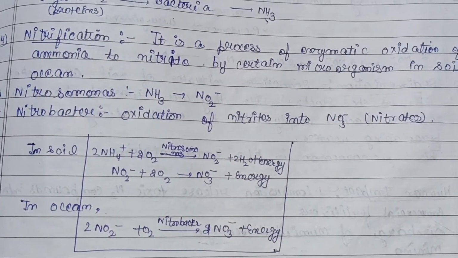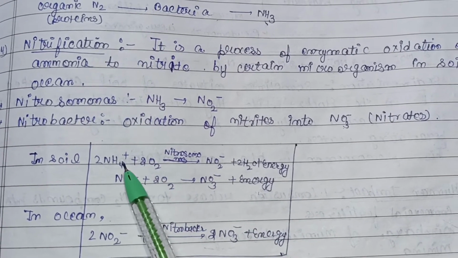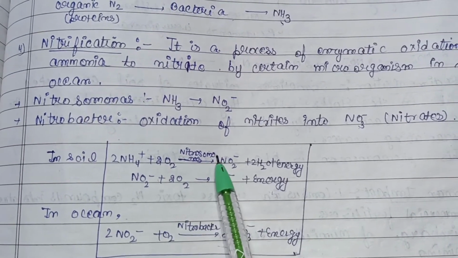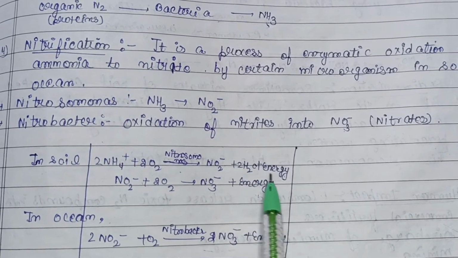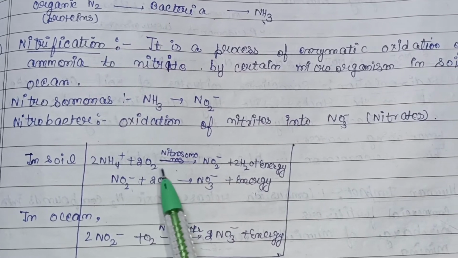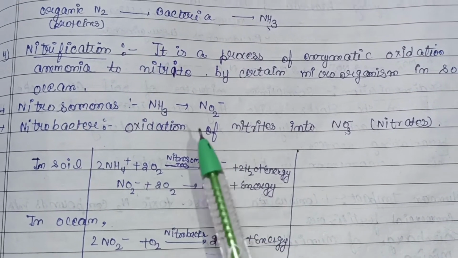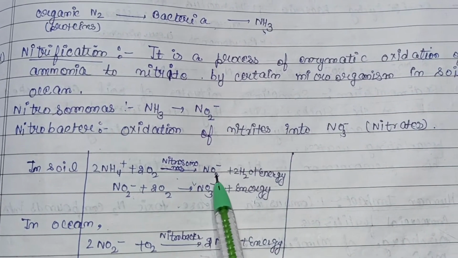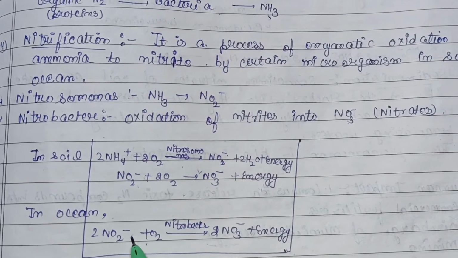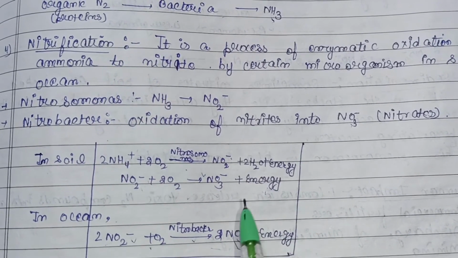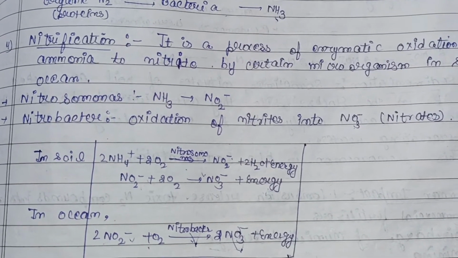So as you can see in this diagram, in soil the process is like this: 2NH4 plus O2, under the activity of Nitrosomonas, gives NO2 negative plus H2O plus energy, and then later on NO2 negative plus O2 gives NO3 negative, that is, nitrates are obtained. So first nitrites are formed, this is known as nitrification, and then again in the ocean NO2 negative plus O2 gives NO3 negative, nitrates, under the activity of Nitrobacter.